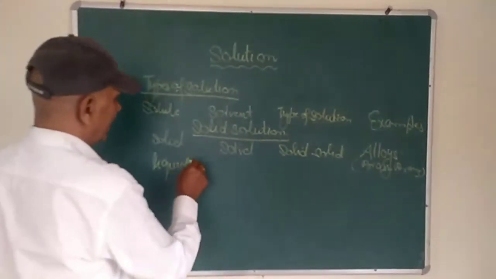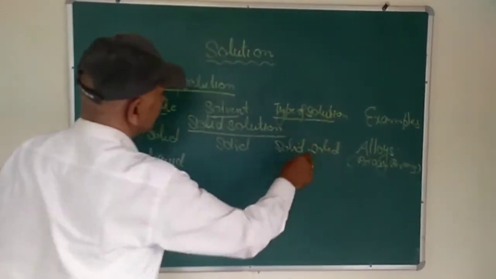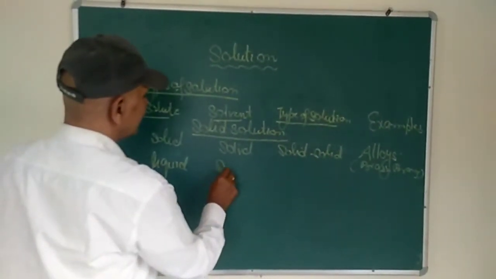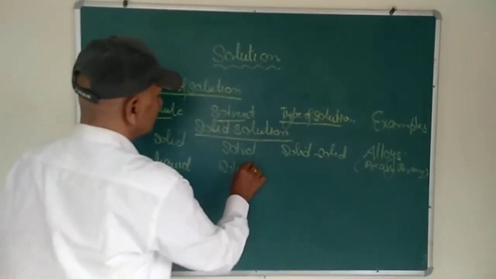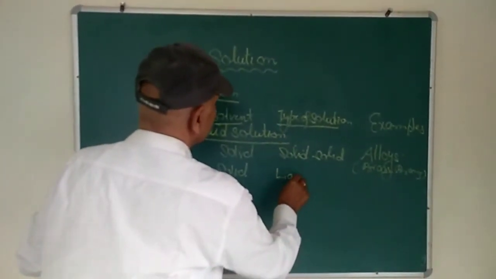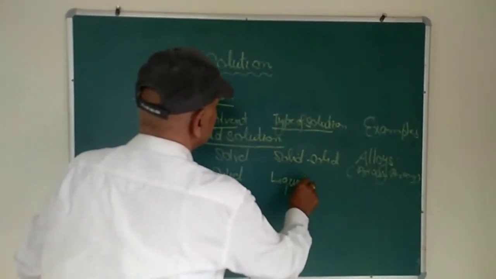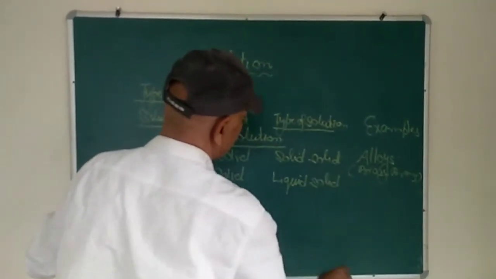Next, liquid in solid. The liquid acts as the solute and the solid acts as the solvent. That is the liquid-solid solution.